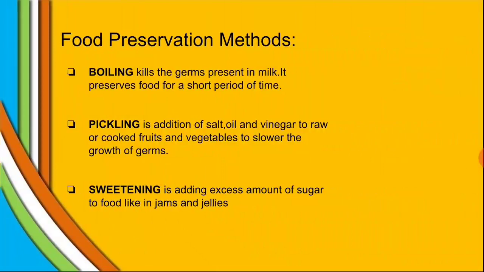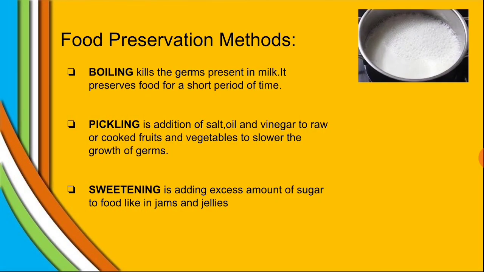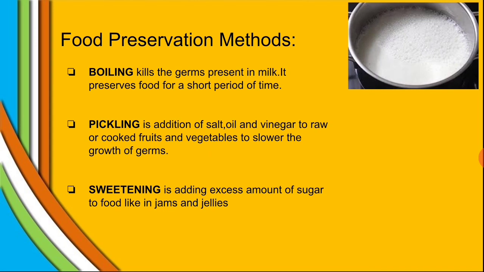Some things like milk can easily spoil, so we boil it to preserve it. Boiling kills the germs present in the milk. Similarly, there is pickling. In that we add salt, oil and vinegar to raw fruits and vegetables to slow down the growth of germs in it.